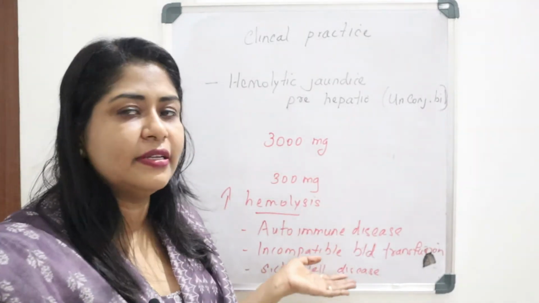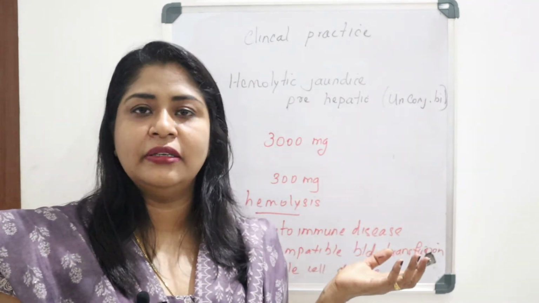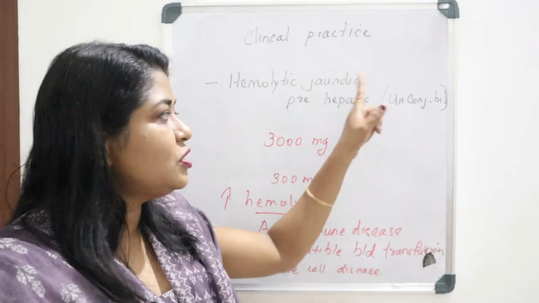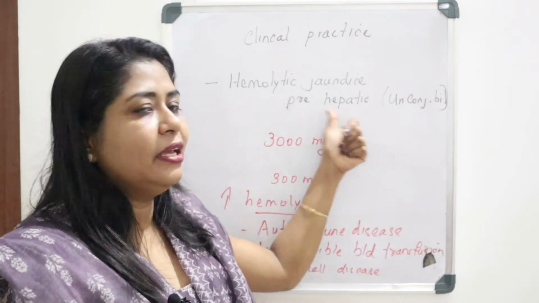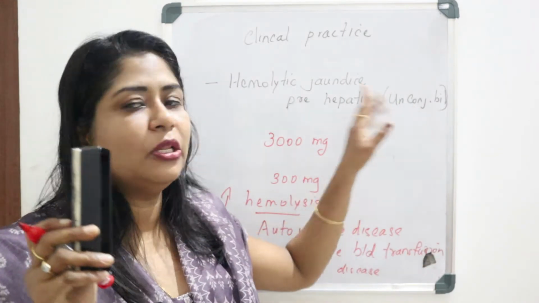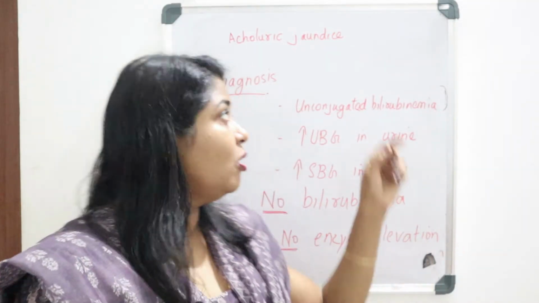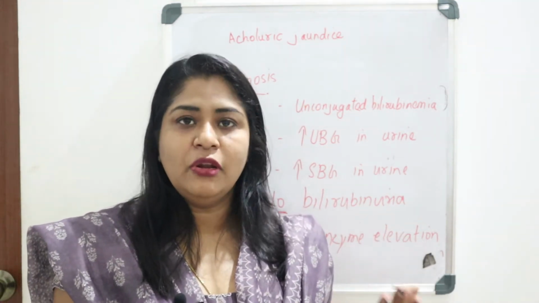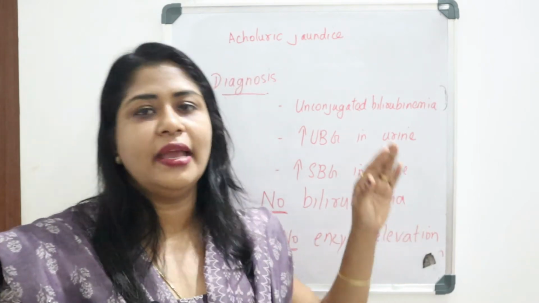Due to any of these reasons there will be increased hemolysis, and so increased production of bilirubin, and that bilirubin exceeds the liver's capacity to conjugate, resulting in an increased level of unconjugated bilirubin in blood. Prehepatic means before hepatic, we know the bilirubin is in unconjugated form. This is also known as acholuric jaundice. Acholuric jaundice means there will be no bile pigments in urine, but there will be increased unconjugated bilirubin in blood.